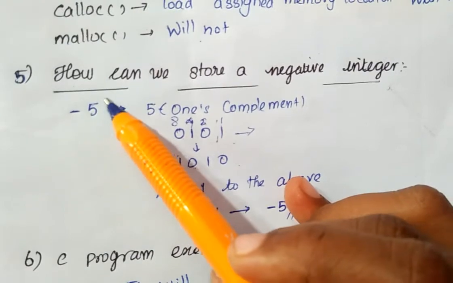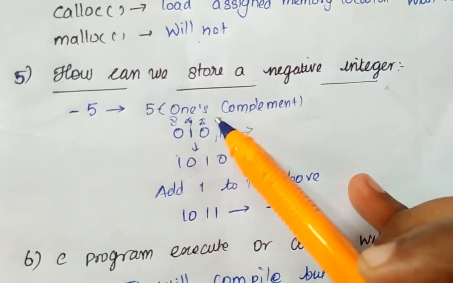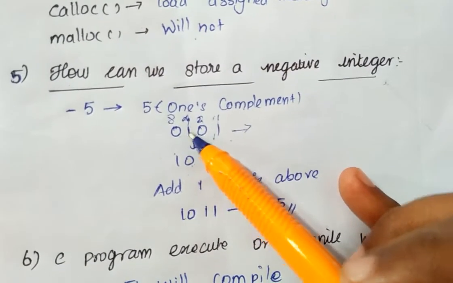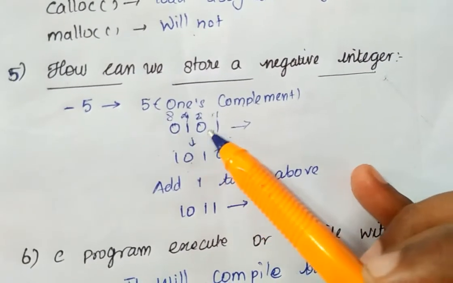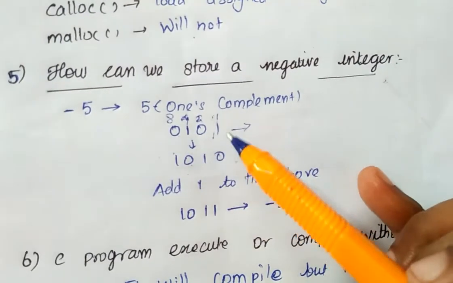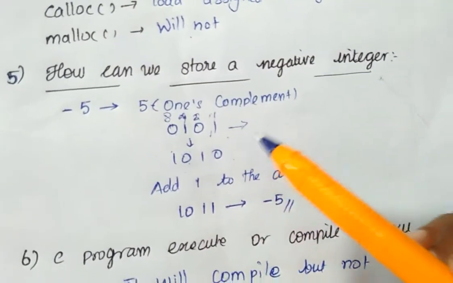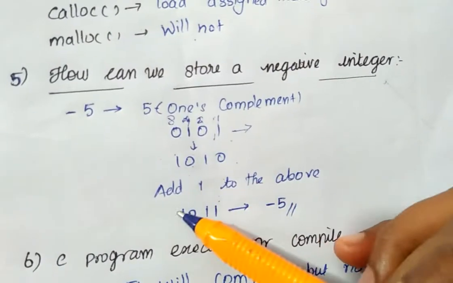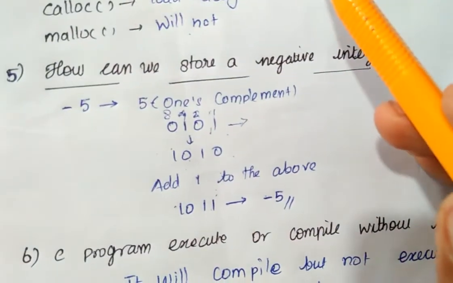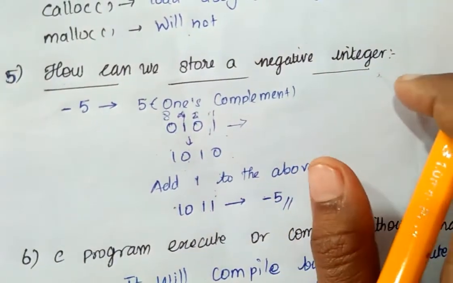We take the positive integer 5 and write it in binary, 0 1 0 1. You can convert it into 1 0 1 0, the 1's complement. Then add 1 to this, giving 1 0 1 1, to get the negative value of the integer. This is a method to store a negative integer in a variable.